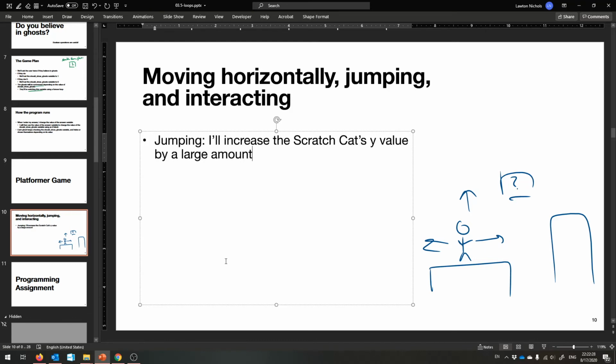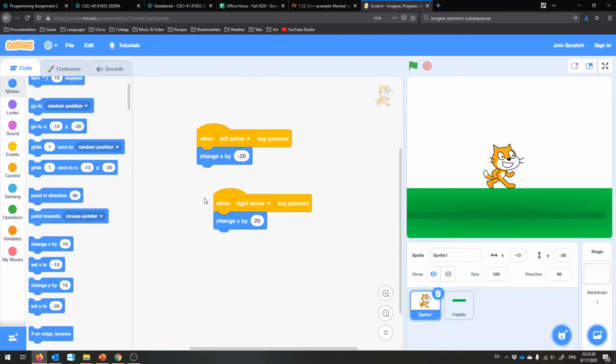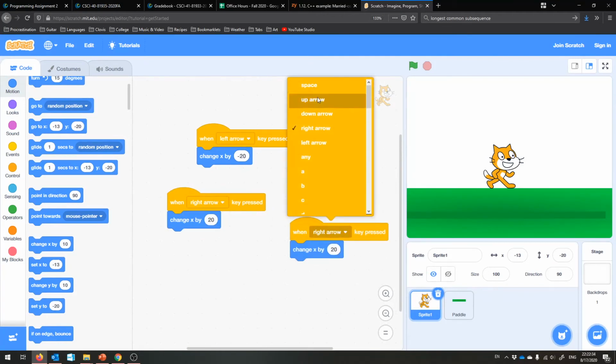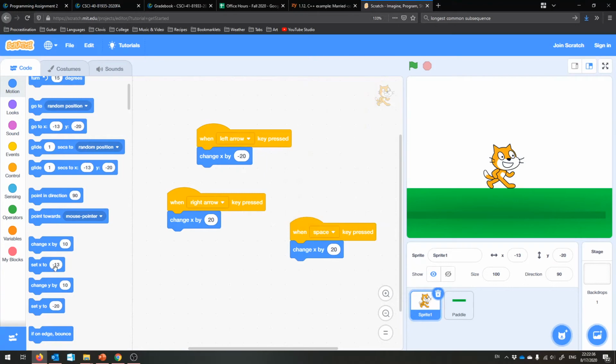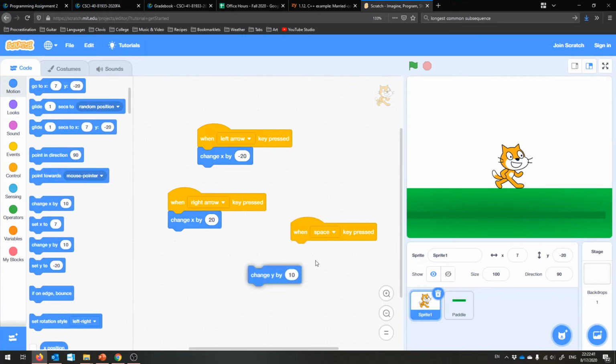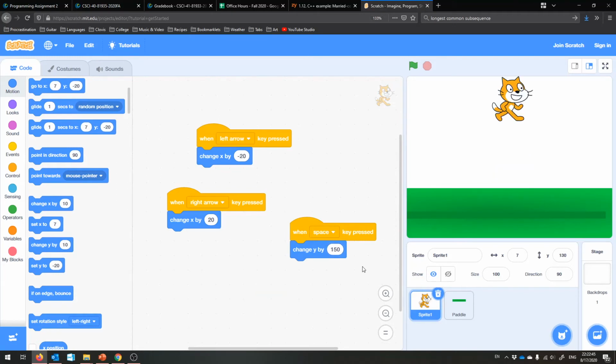And that'll be the initial jump part, but he has to fall back down, you know? So, let's see. Space. So I'm gonna change your y by 150 or something giant. And that'll be your jump, scratch cat. But that's all well and good, but here you are and you're not coming down.